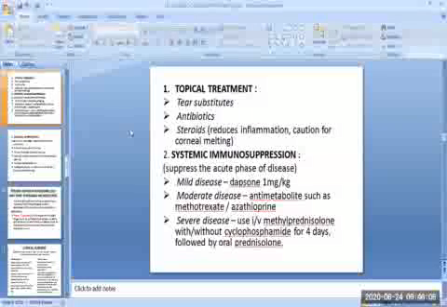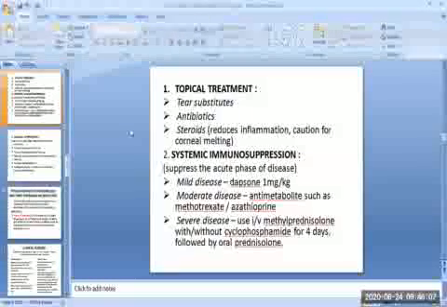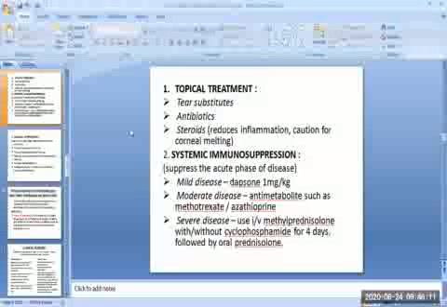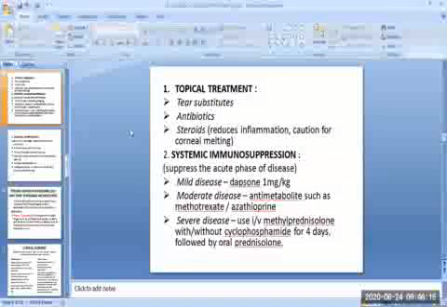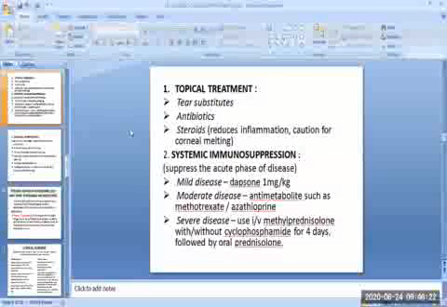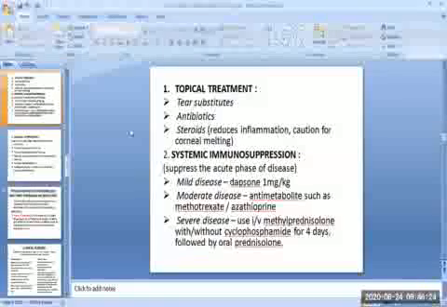Then the second treatment plan is systemic immunosuppression. It suppresses the acute phase of the disease. According to the severity of the disease, mild, moderate, or severe, we should give the medicines. Under mild disease, we should give dapsone 1 milligram per kilogram of body weight.